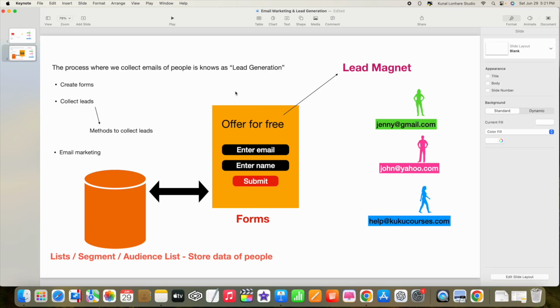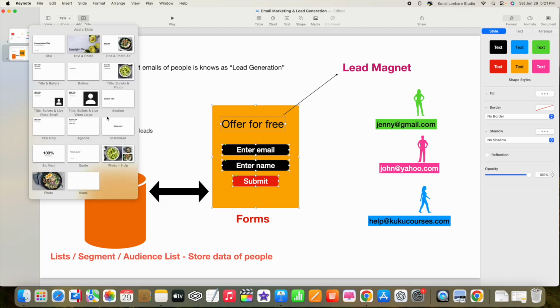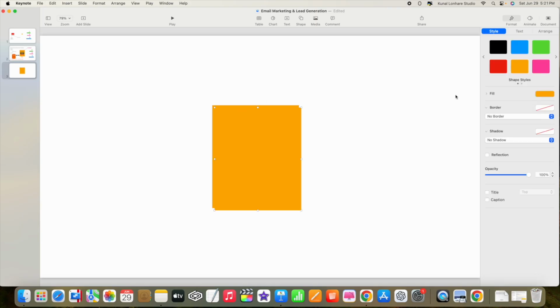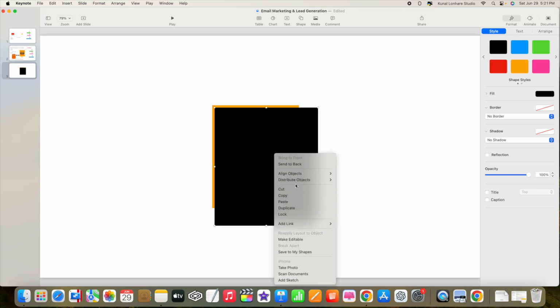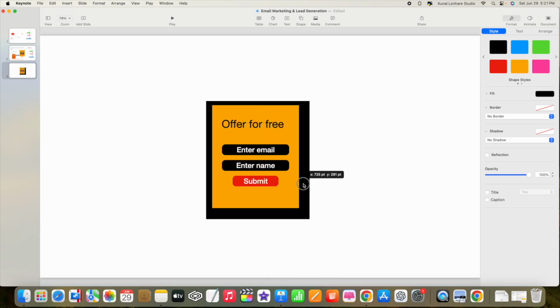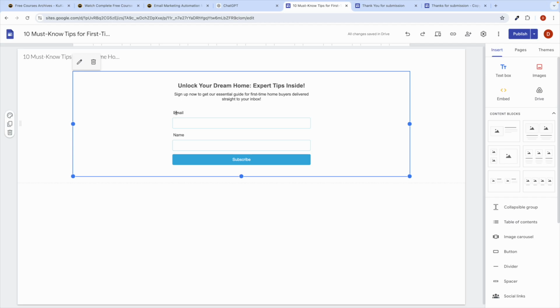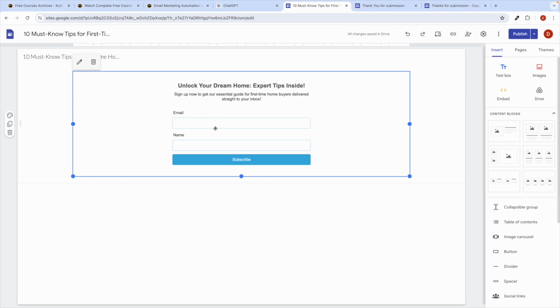Now guys, you all know that we have created this form. Let me just teach you. We have created this form, and we have used Google Sites, remember. So basically you can see that we have used Google Sites, and inside that Google Sites, we have put our form. Here you can see we have put this form.